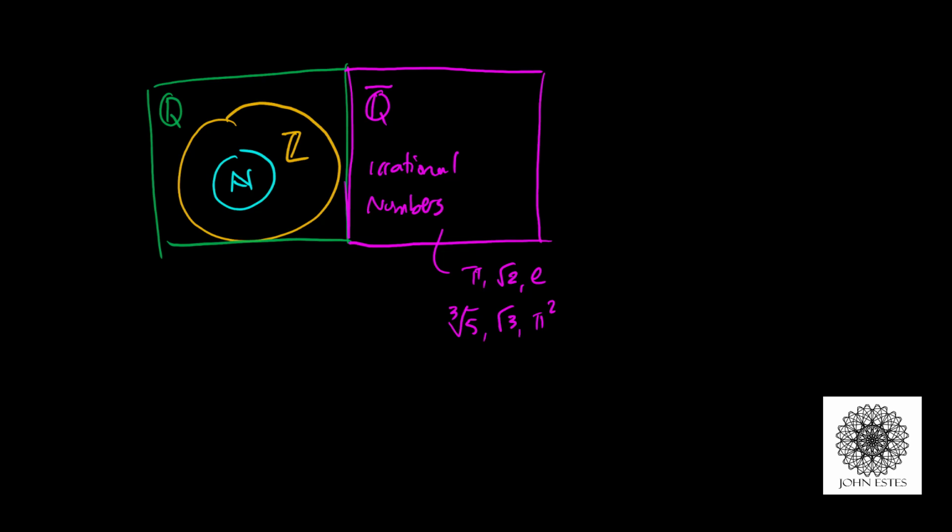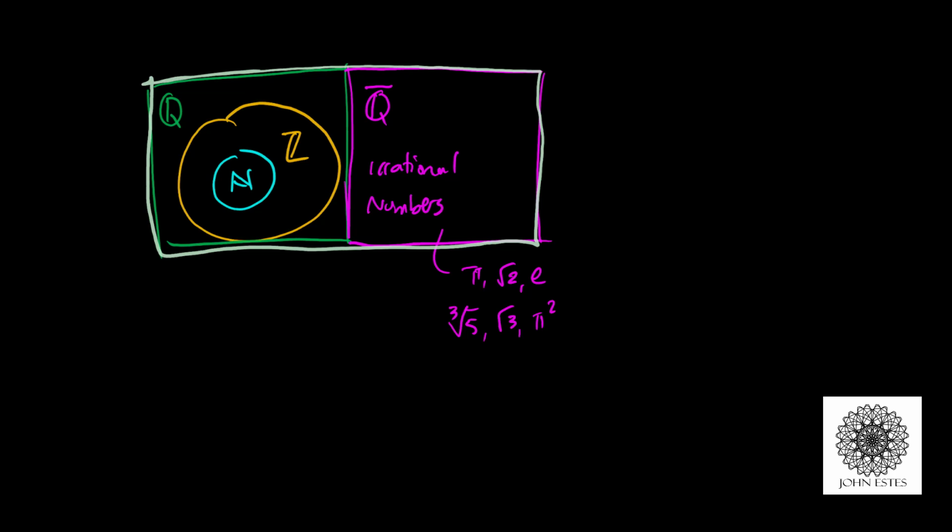What I want to point out though is if I collect all of these numbers, the rationals and the irrationals, and so if I'm including the rationals, I'm also including the integers and naturals. These together is what we call the real numbers, and we denote it with a double stroke R like that. And so the real numbers are pretty much any number you can think of between negative infinity and positive infinity. And 99% of the mathematics that you'll do in college algebra revolve around the real number system. So it's really important to understand how these things work.